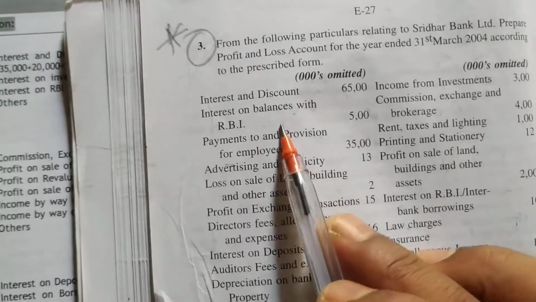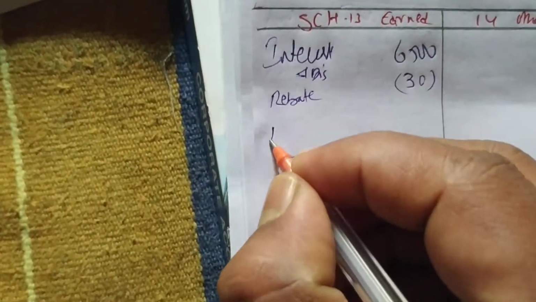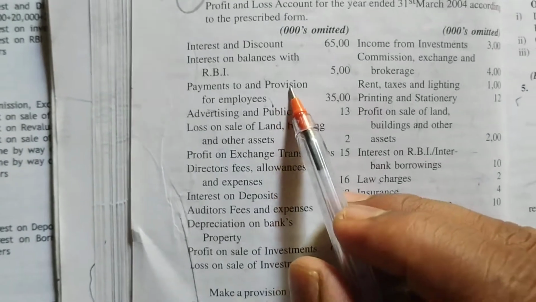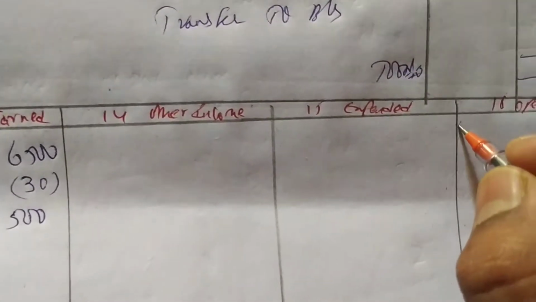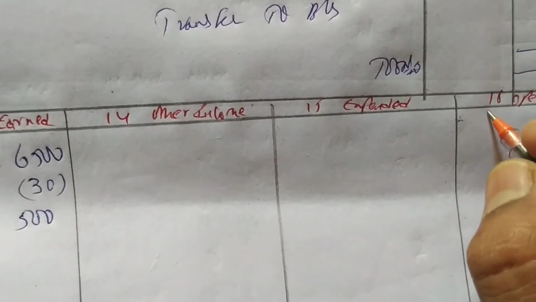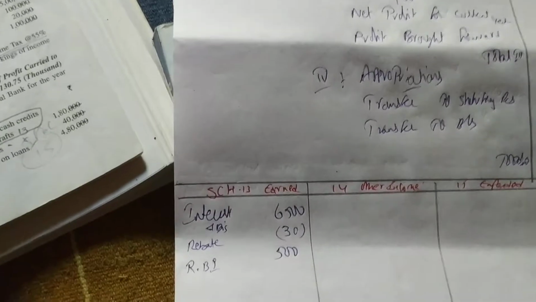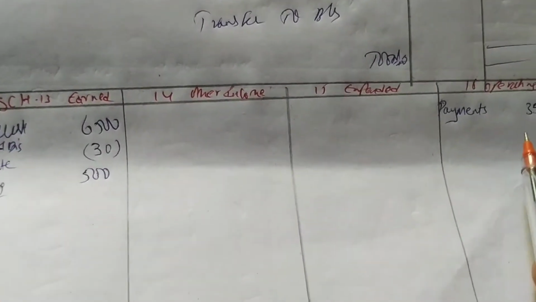Next, interest on balance with RBI. So this also we have to write. How much is it? 500. Payment to and provision for employees. So we write under operating expenses, payments to employees, 35.